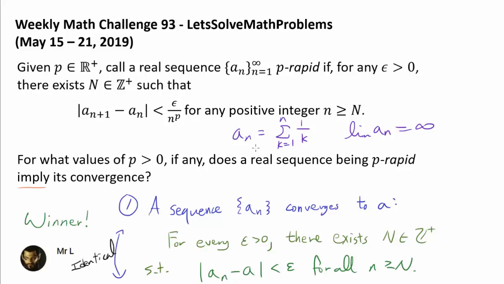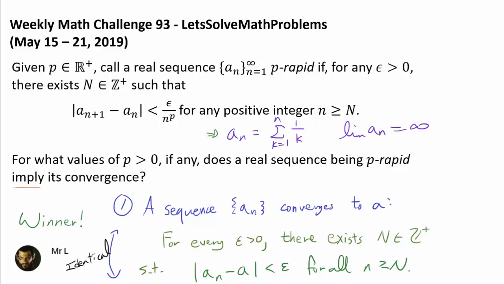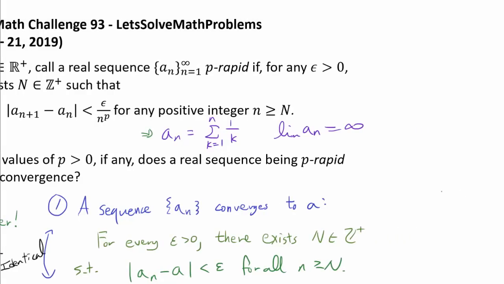Still, it looks like we are onto something, so let's examine this a little bit more closely. Let's first think about when this a_n, the sum from k equals 1 to n of 1 over k, is actually p-rapid. Well, let's start by realizing that a_{n+1} minus a_n, if a_n is the partial sum of the harmonic series, is simply going to be 1 over n plus 1.